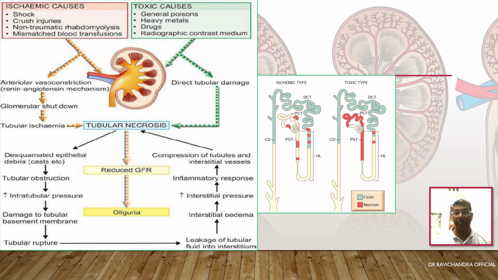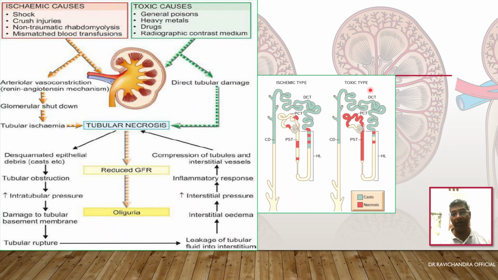Because of the interstitial edema, there will be a rise in the interstitial pressure, which will cause an inflammatory response. Because of the inflammatory response, there will be compression of the tubules and interstitial vessels. This will again promote tubular necrosis. This is a cascade of tubular necrosis.